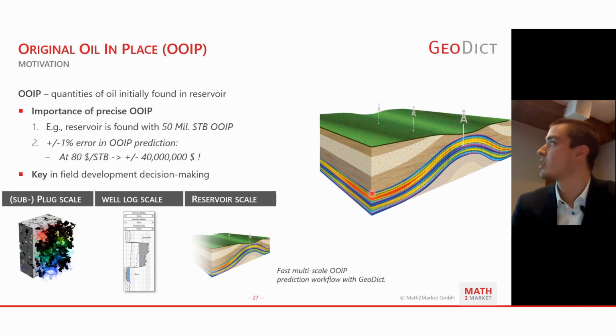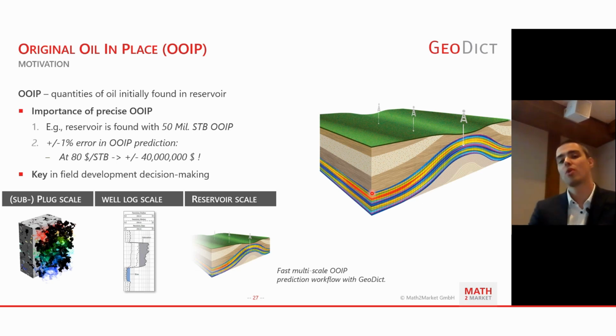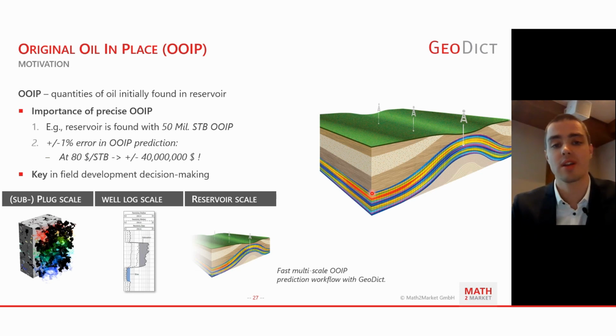First, I would like to start with describing in short and simple terms what original oil in place is. So those are the quantities of oil that you initially find in the reservoir when you discover it.